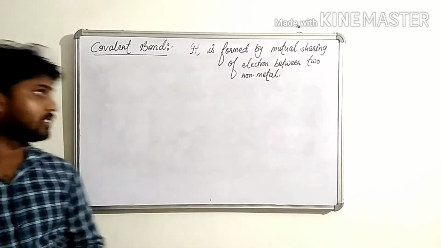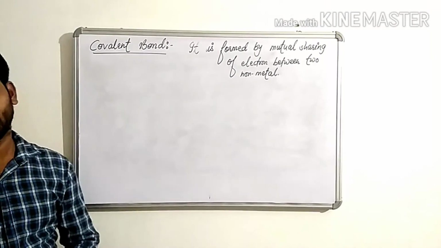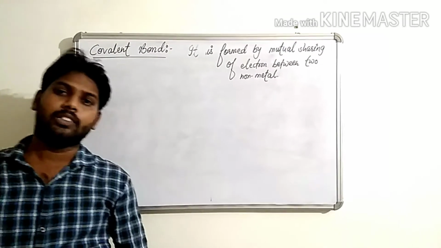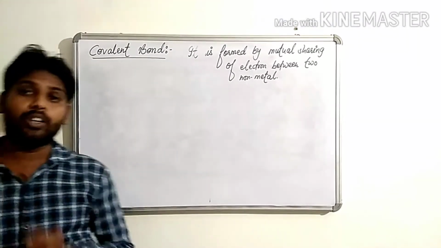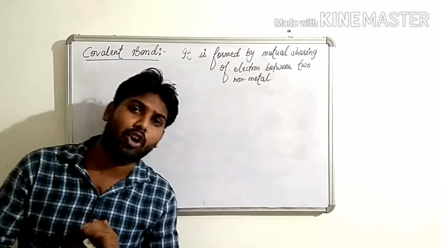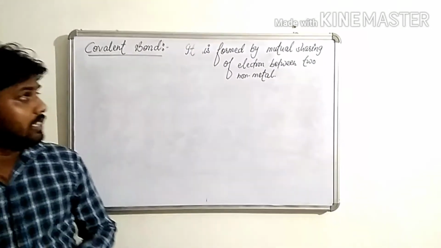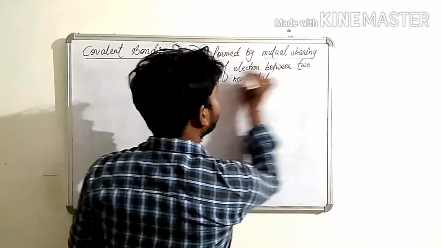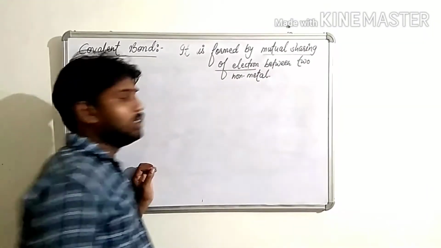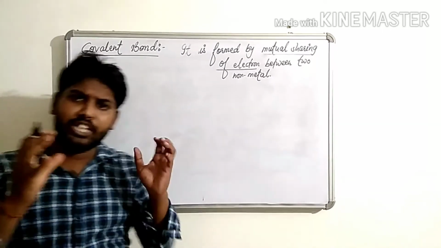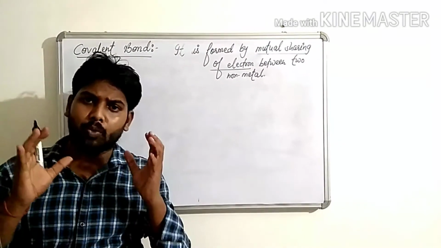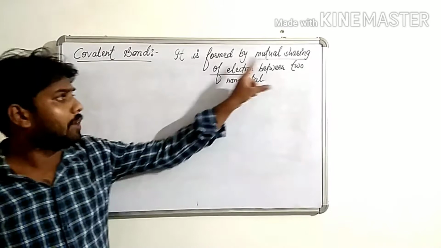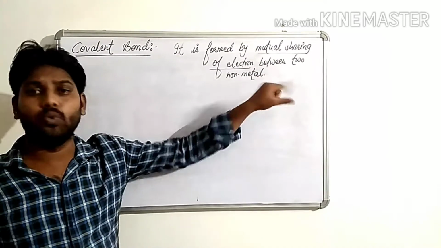Okay, children, let us consider the second chemical bond, that is the covalent bond. Children, I had discussed earlier that a covalent bond is formed only between two non-metals. It is formed between two non-metals by mutual sharing of electrons. The word mutual means the same number of electrons from both atoms.